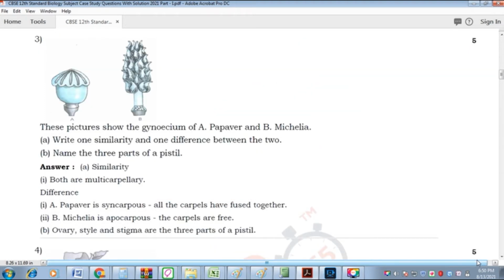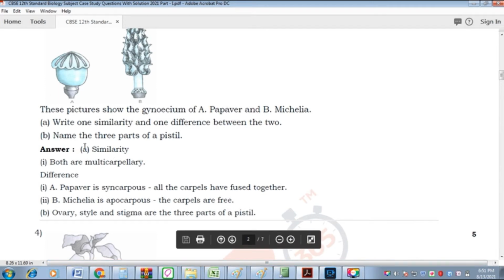So they are asking a picture-based question. The pictures show the gynoecium of A, the flower, and B, Michelia. Option A: write one similarity and two differences between the two. Option B: name three parts of the pistil.